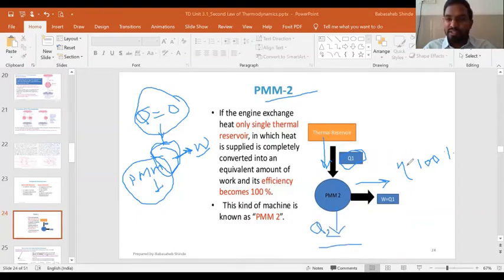So this efficiency can never be 100%, that we know, right? If this device has 100% efficiency, then obviously this is a violation of the second law of thermodynamics, and so this device is called perpetual motion machine of second kind.